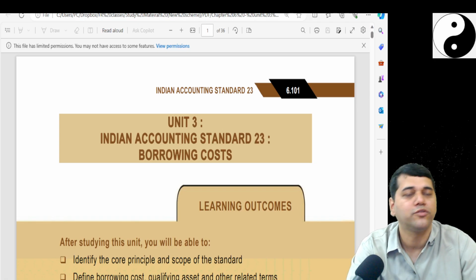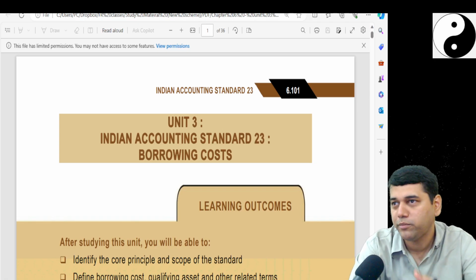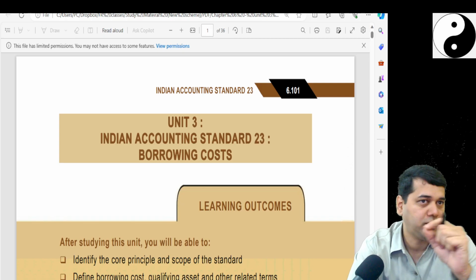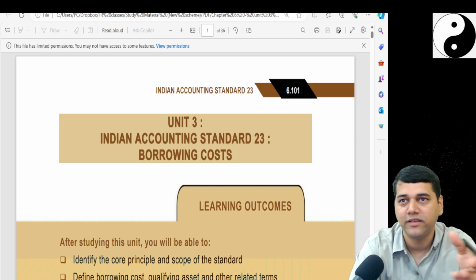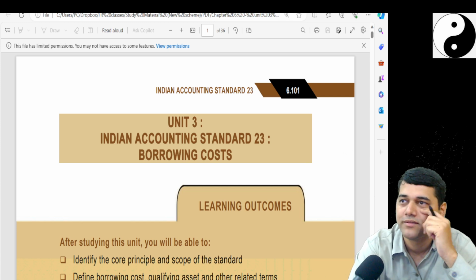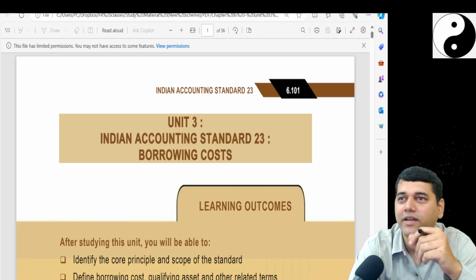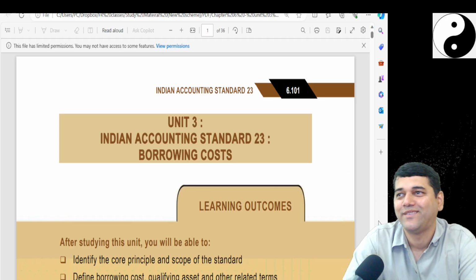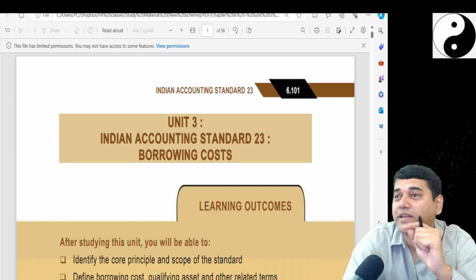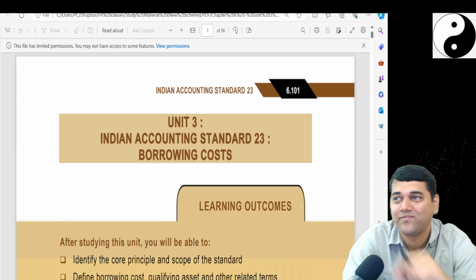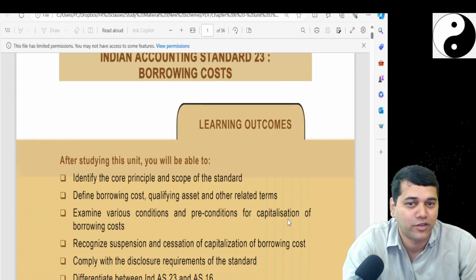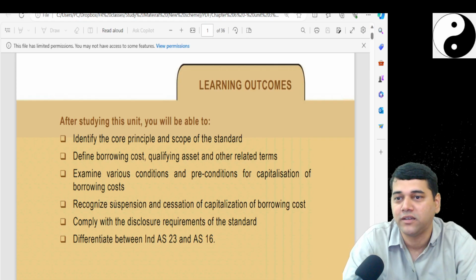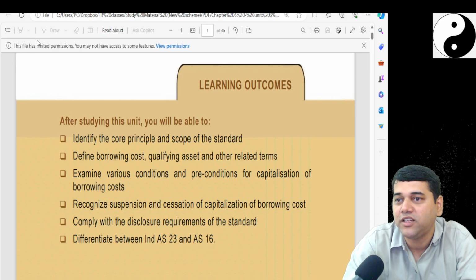I don't think anybody gives it any importance, including me; for quite a long time I also didn't. In every chapter, when you open any subject, do you see these learning outcomes? What are they trying to tell here? You missed one important thing there. They say that after this chapter, you should be able to identify the core principles.